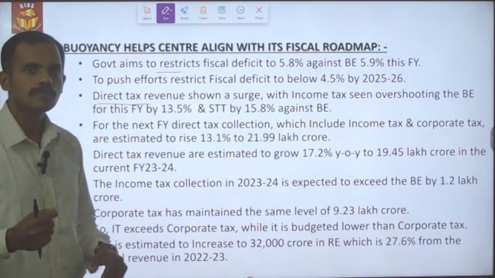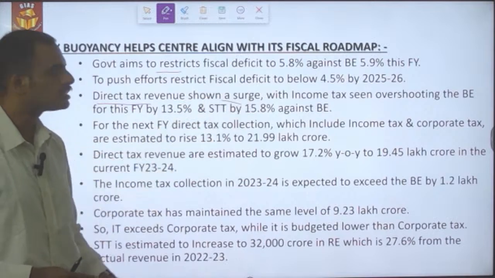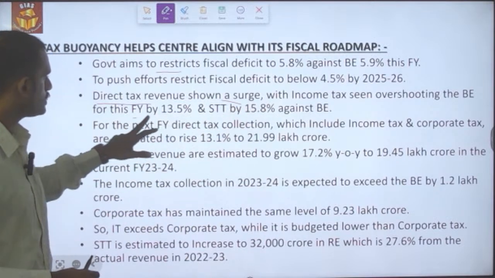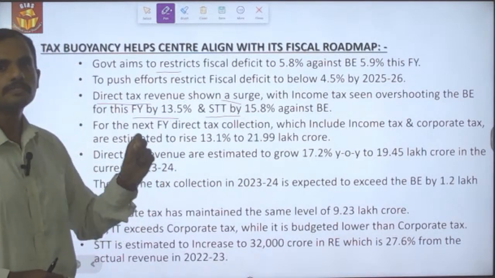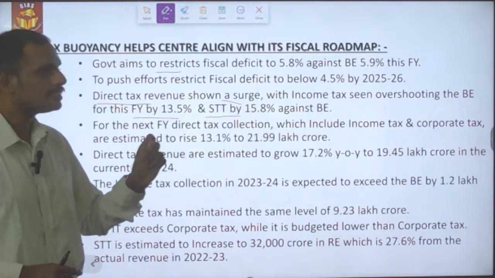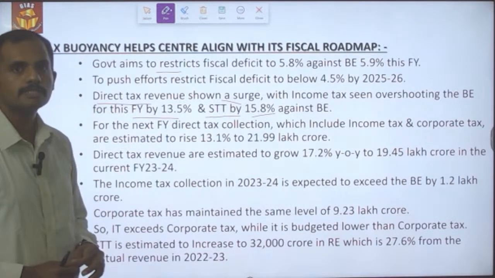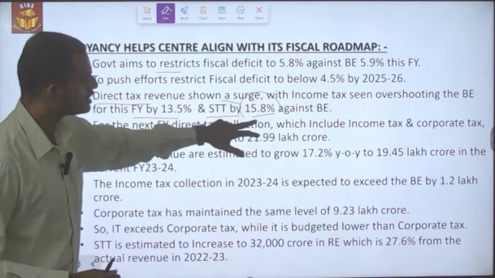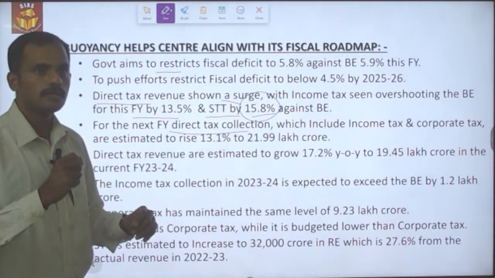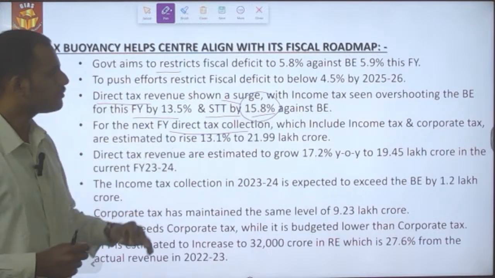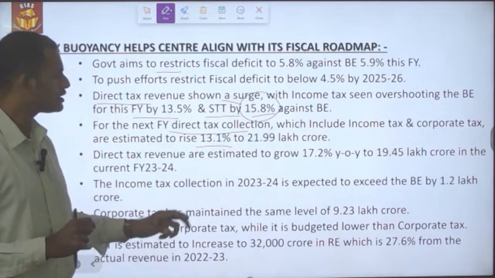The direct tax revenue has also shown a surge in recent years, particularly in the current financial year. The income tax has seen a rise of 13.5%, and the securities transaction tax, which is the tax that has been levied on securities transactions, has also been raised by 15.8% against the budgeted estimate. And for the next financial year, the direct tax collection, which will include the income tax as well as the corporate tax, is estimated to rise by 13.1%,